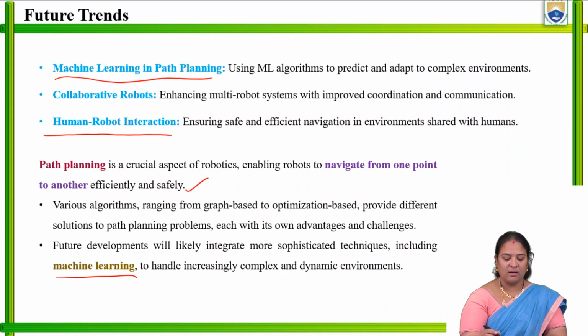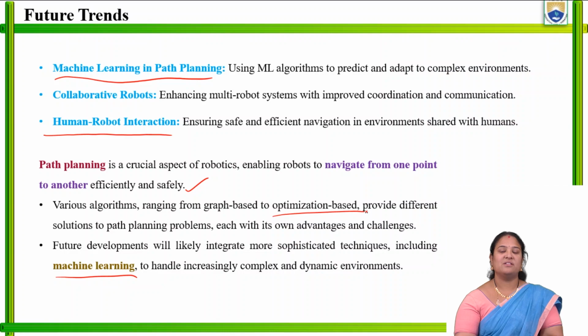Whereas the other things are optimization, as we have discussed earlier in trajectory optimization, autonomous vehicle, all those constraints; this path planning will be used there also. So this is all about the path planning concept: how path planning has to be done, what its various applications are, what its future trends are, what the different types of path planning are, that is local and global, what the difference is between local and global path planning, and what the difference is between trajectory planning and path planning, all of which we have discussed in today's class.